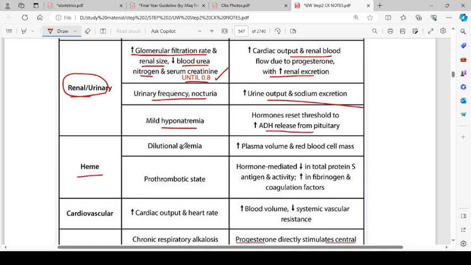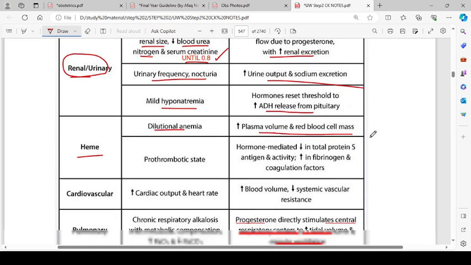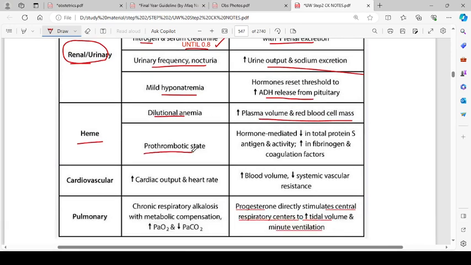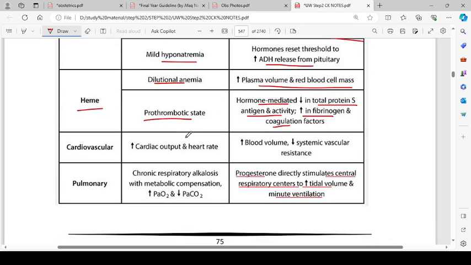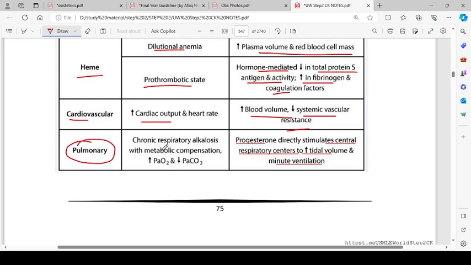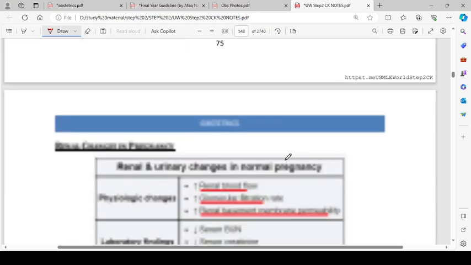Then heme: dilutional anemia, increased plasma volume and red blood cell mass. Prothrombotic state, hormone-mediated decrease in total protein S antigen and activity, increase in fibrinogen and coagulation factors. Cardiovascular system: increased cardiac output and heart rate. Then we have blood volume: increased blood volume, decreased systemic vascular resistance. The pulmonary system includes chronic respiratory alkalosis with metabolic compensation, increased PaO2 and decreased PaCO2. Progesterone directly stimulates the central respiratory centers to increase the tidal volume and minute ventilation.